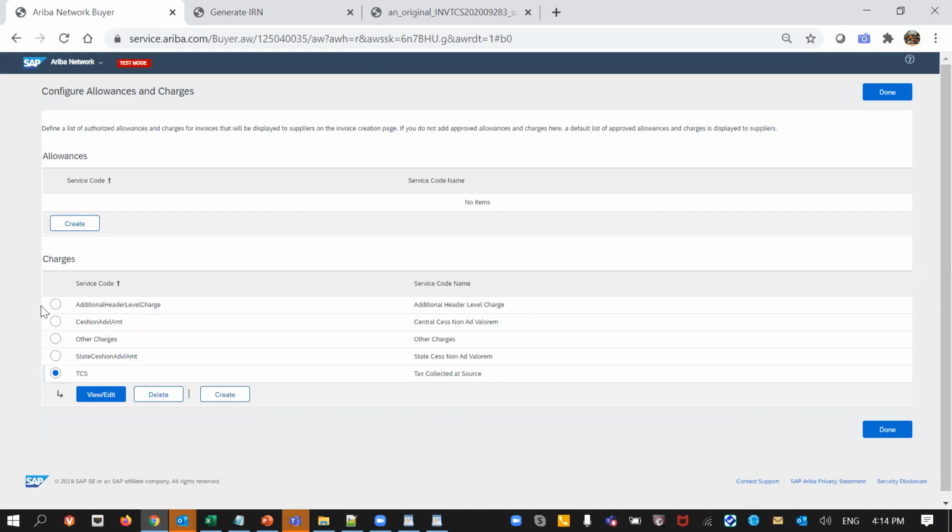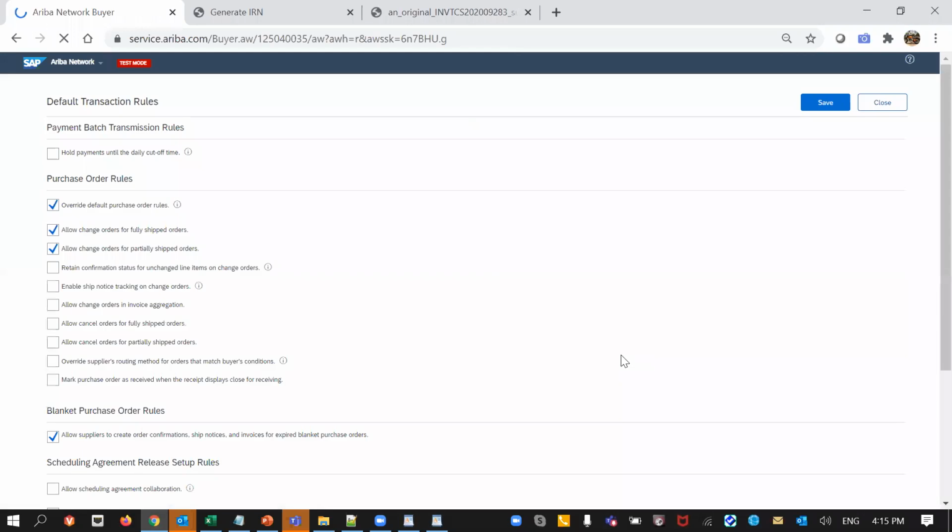Or if you want, you can also provide it in the purchase order with exactly the same type of code. I will just call it a code, just to differentiate between the service code or the charge code and the charge name. So that's going to be there. This is also mentioned in the presentation, which we will cover.